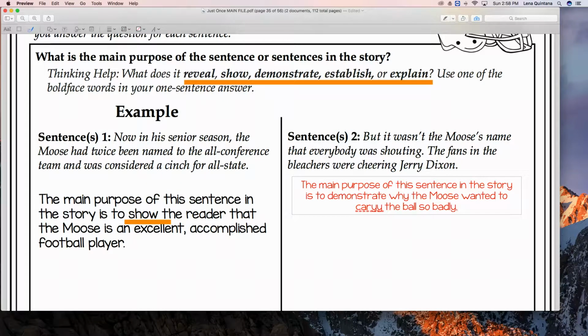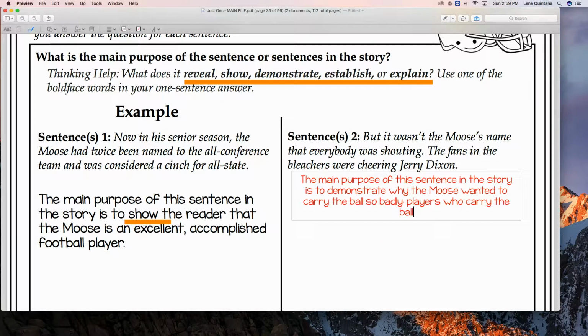Take out that Y, add an R. This really demonstrated to the reader why he wanted to carry the ball so badly. Everyone was shouting Jerry's name, not the Moose's name, right? So players who carry the ball get cheers from the crowd.